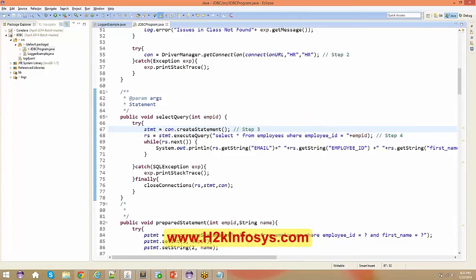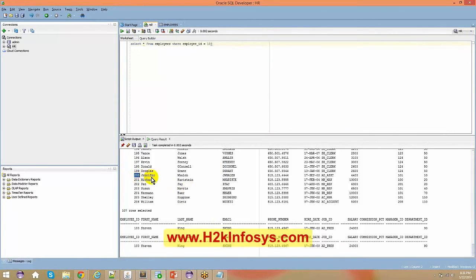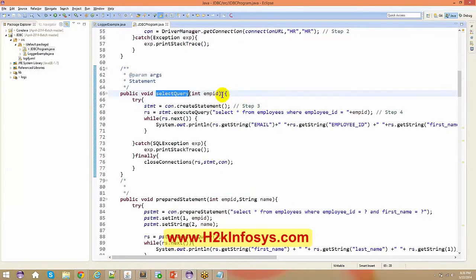Select query has employee ID argument. Yes, select query has an employee ID argument, but statement has no arguments. Statement had the argument, right? Because we pass this employee ID, the same employee ID we're passing out here, and that too it is dynamic. Why is it dynamic? If you go to your select query here, let's say employee ID 200, so this is Jennifer. Okay, so I go back to my Java application and just say 200 out here. So this 200 goes to your select query, and this goes to my select star from employees where employee ID equals employee ID. I just passed this information out here.